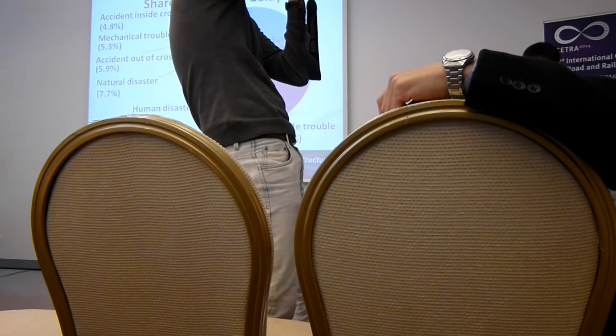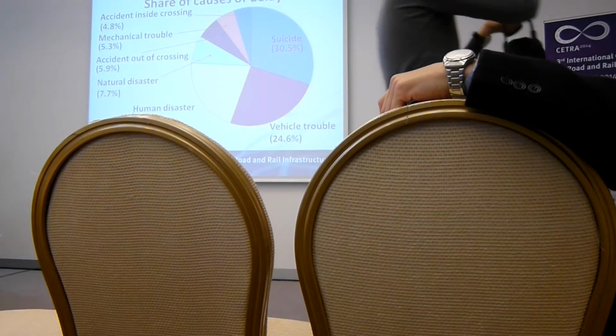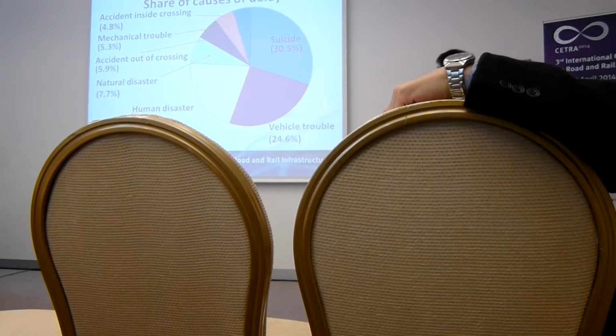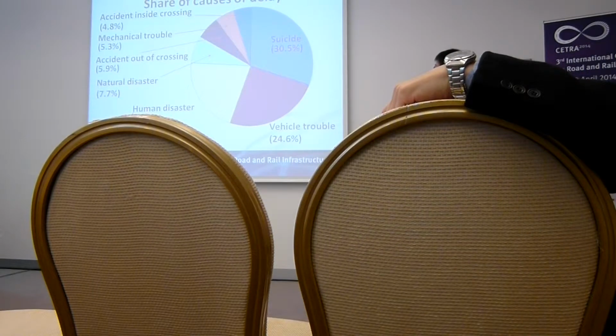Next, share of cause of delay. Suicide is 30%. Vehicle trouble is 24.6%. Human disaster is 21.1%. Suicide is a very large share. This is a very big problem. They jump onto the railway track when the train is approaching the platform.